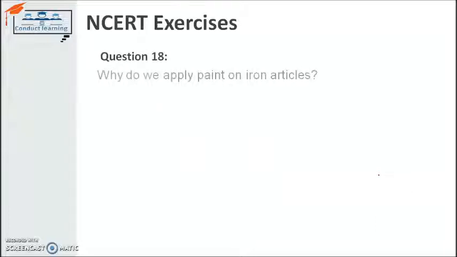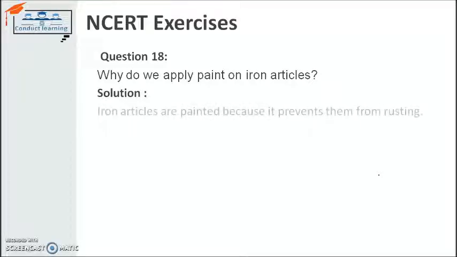Now, why do you apply paint on iron articles? Because iron articles or any metallic articles are very reactive to the oxygen present in the air. So that's why they get rusted. So we apply paint on that article so that it will not be wrecked. Because paint makes a layer on iron articles or any other metal to protect from the oxygen reaction with that metal.